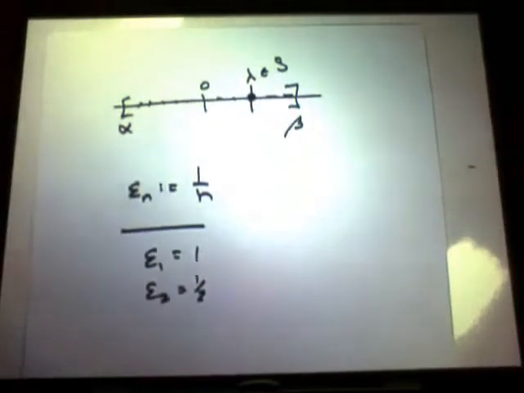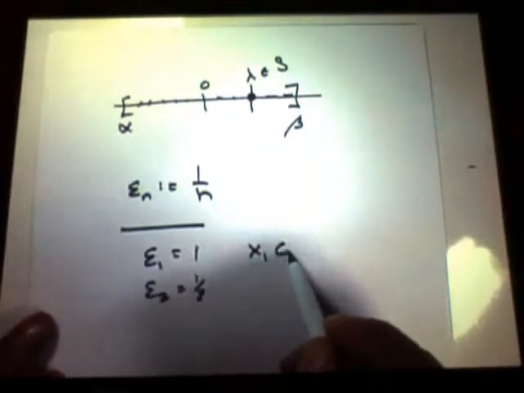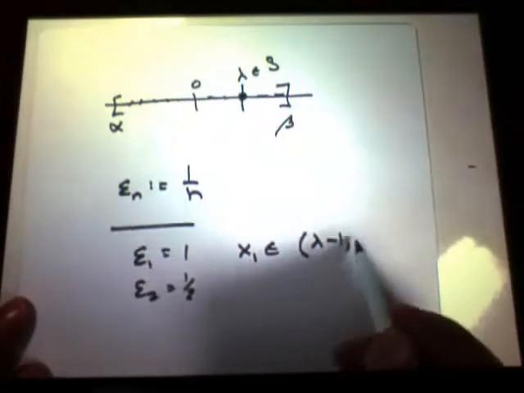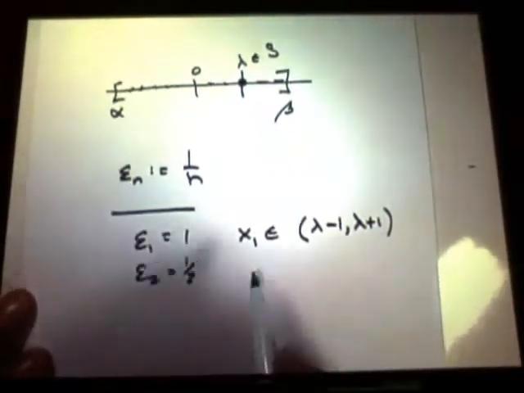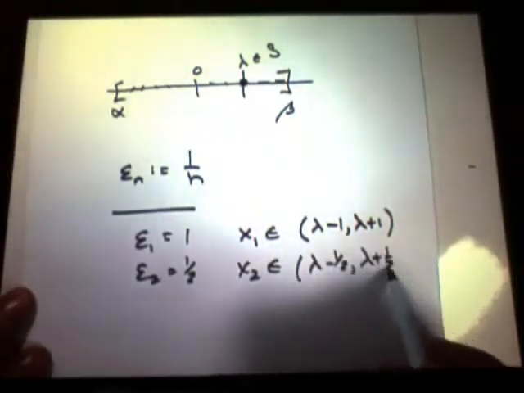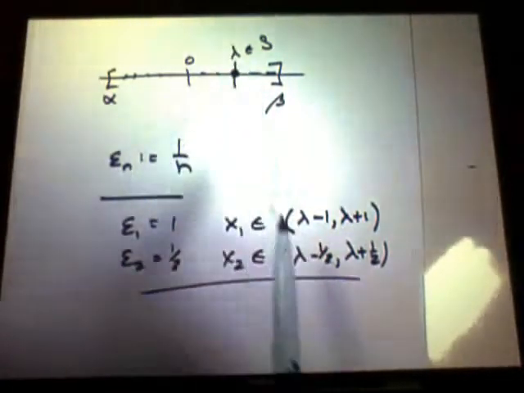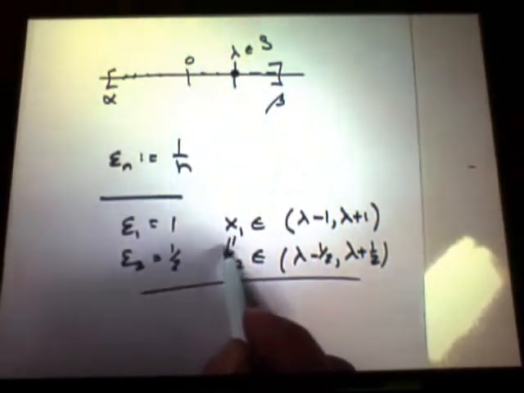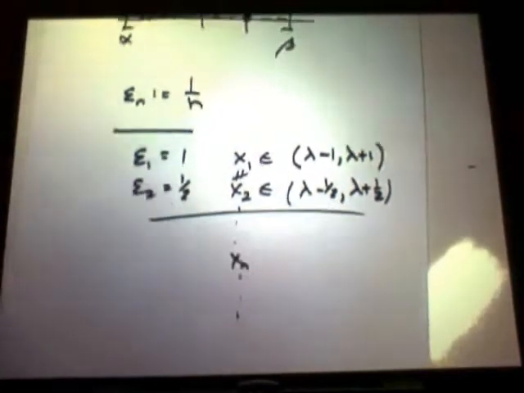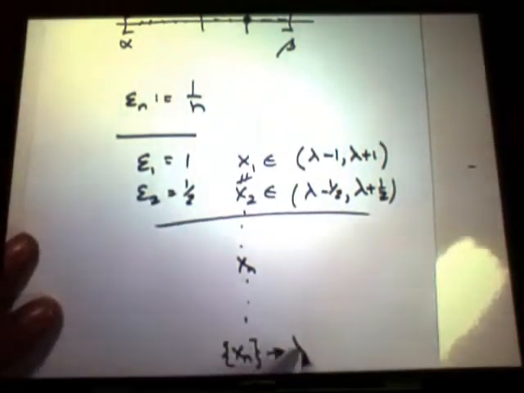Since lambda is a limit point, I can find an x1 that sits inside the interval lambda minus 1, lambda plus 1. And then I can find an x2 inside the next interval. And these need not be the same, right? Because I have infinitely many points arbitrarily close to lambda, I can make sure that these two things are not the same. And I can continue with this construction indefinitely. I claim the sequence x sub n converges to lambda.